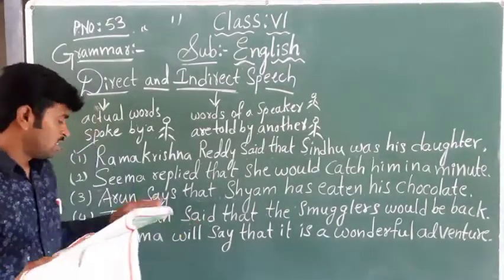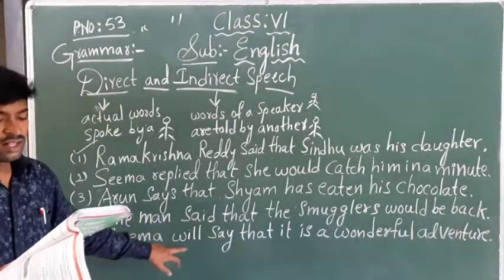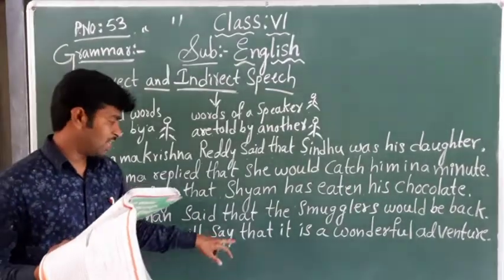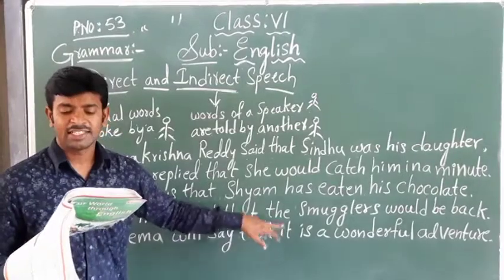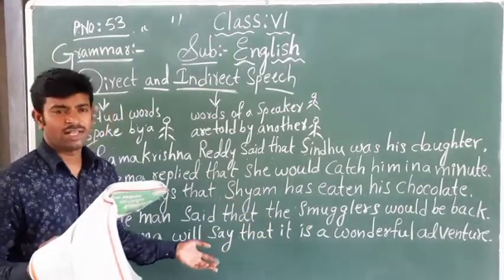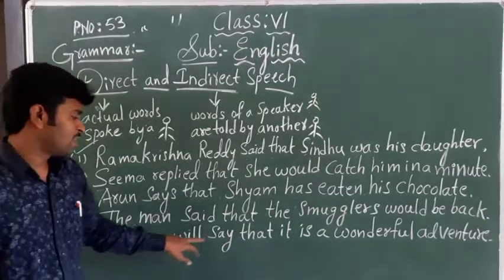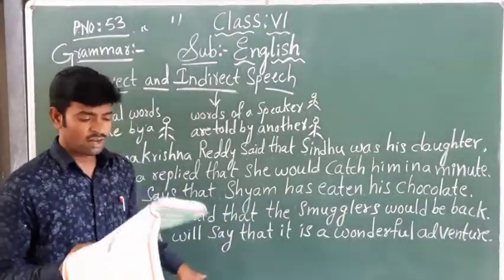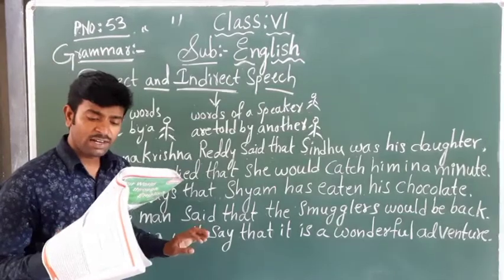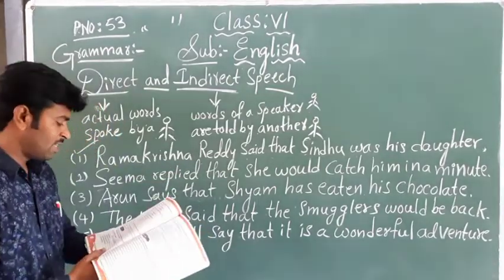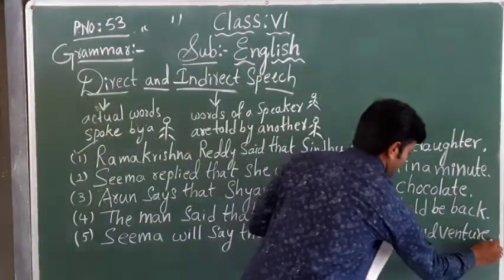So last one. Seema will say that it is a wonderful adventure. It is a universal truth form. The direct speech is: Seema will say, it is a wonderful adventure. Exclamatory mark is given, children. Don't forget to give the exclamatory mark.